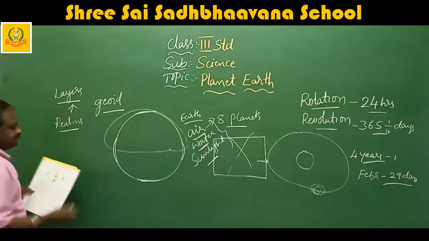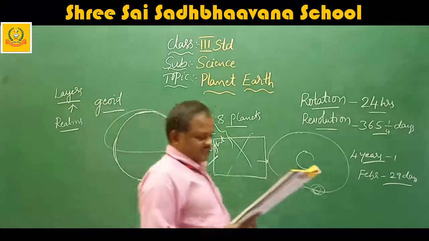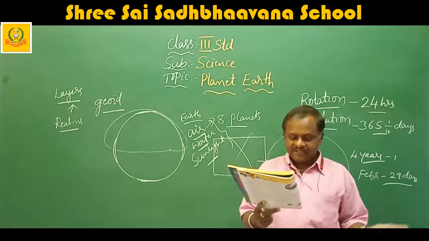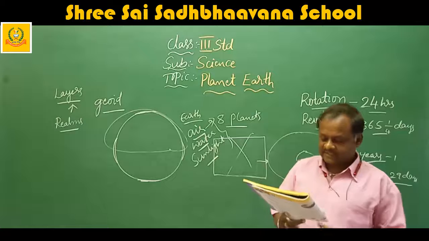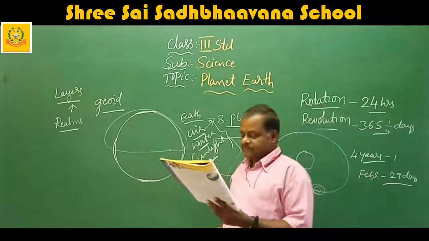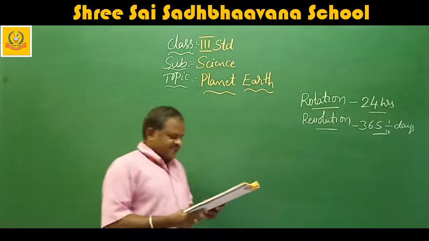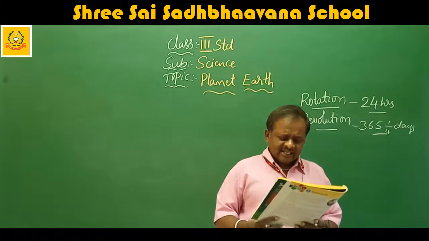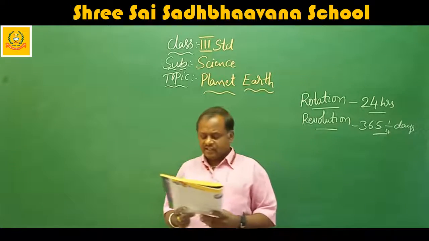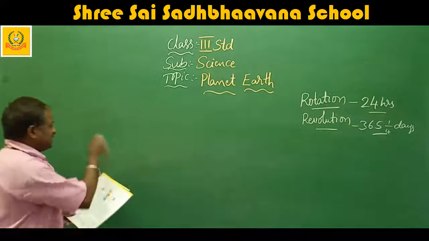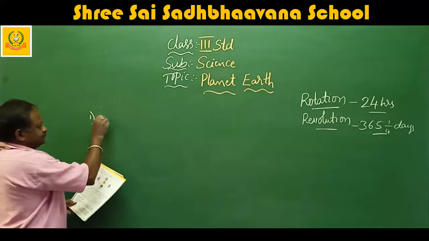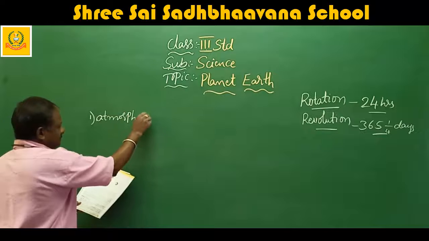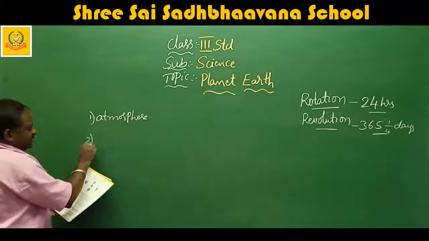Realms means layers. What are the layers on the earth? The earth consists of 4 realms. They are atmosphere, hydrosphere, lithosphere and biosphere. Now we will move to the realms of the earth. The first one is atmosphere. Next one is hydrosphere.